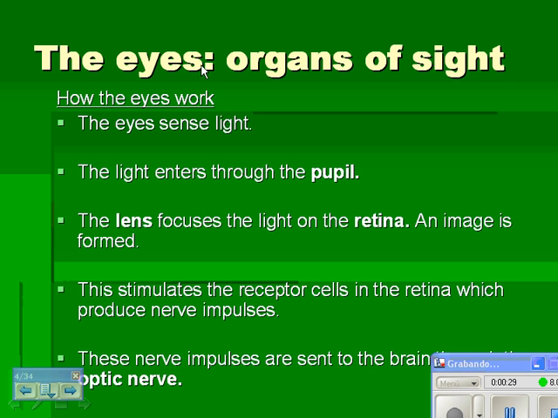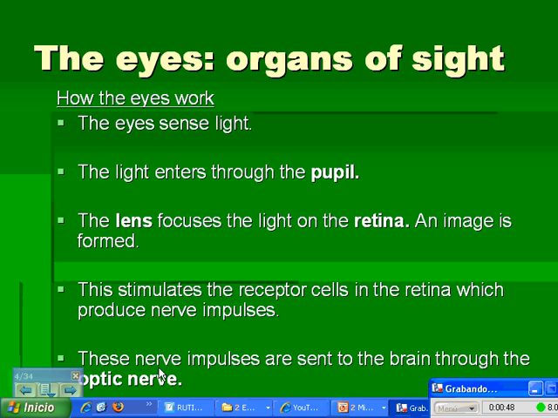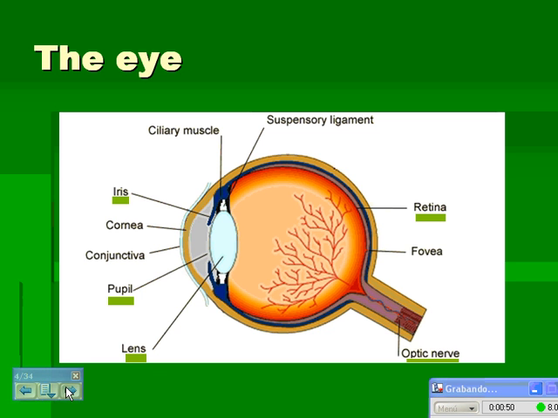So, the eyes, which are organs of sight. How the eyes work. The eyes sense light. The light enters through the pupil. The lens focuses the light on the retina and an image is formed. This stimulates the receptor cells in the retina, which produce nerve impulses. These nerve impulses are sent to the brain through the optic nerve.